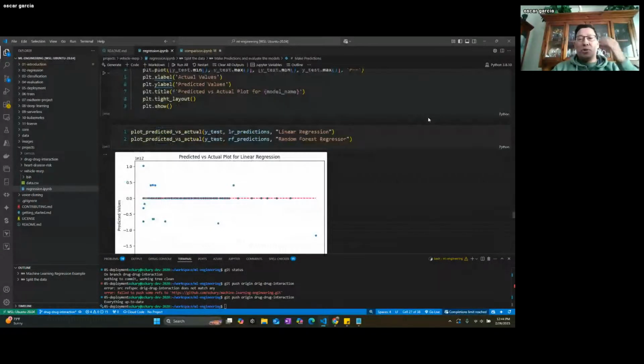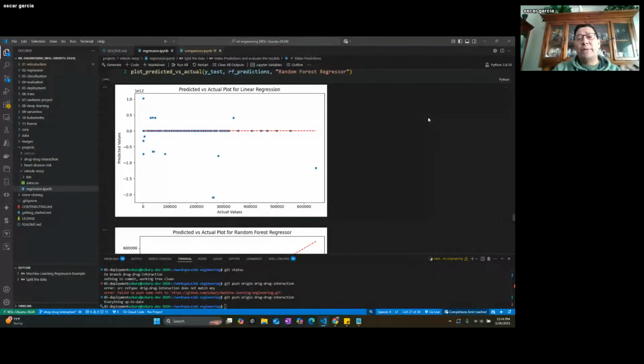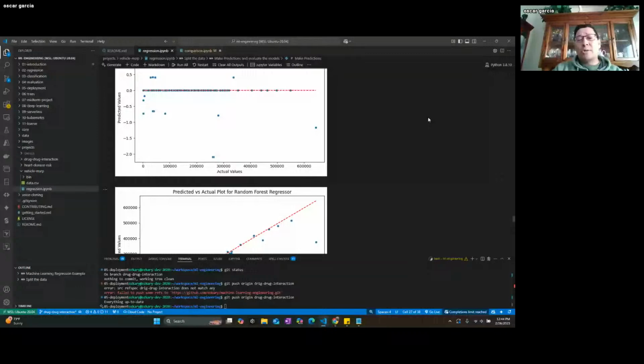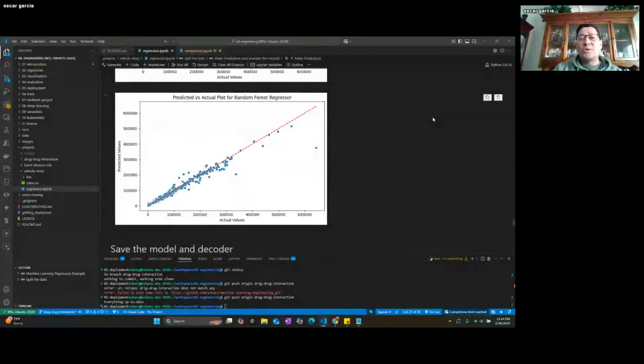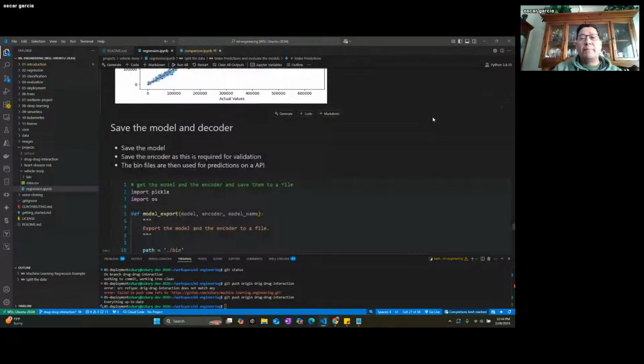Then we chart a predicted versus actual, and we can see how we hit close to the spot. So it's not so bad, but of course, you always find out if it meets your requirements.